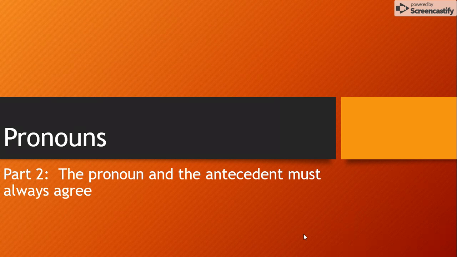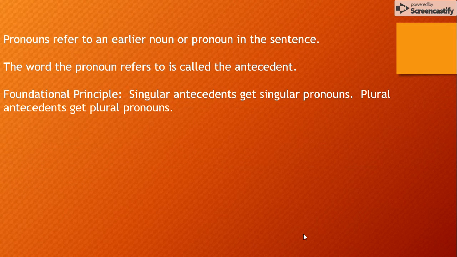And sometimes what happens when we use pronouns is people appear and disappear from our writing. And that makes things very confusing for the reader. And so that's what we're going to talk about today, how to make sure that we are always accounting for all of the people in the room when we're using these pronouns.